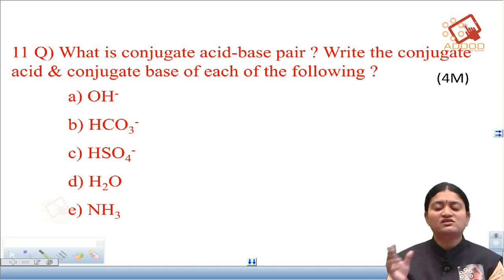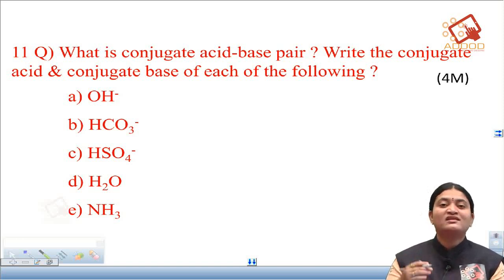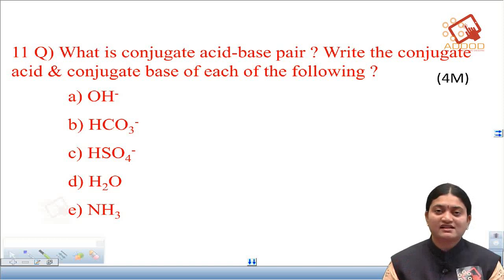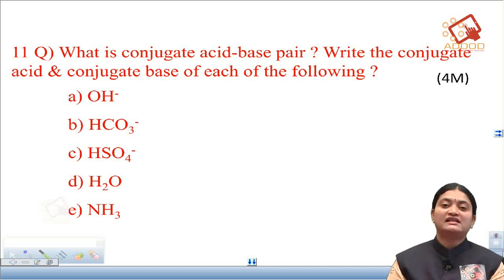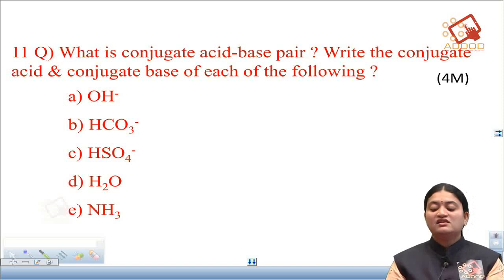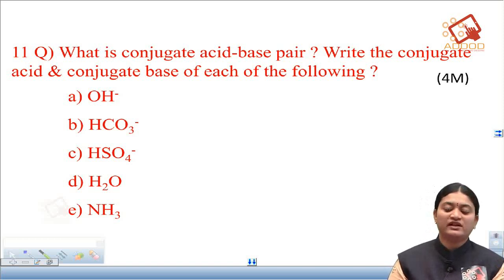Okay, hope you have understood. The acid base pair which differs only by one proton, we call a conjugate acid base pair. Okay. So, now let us write the conjugate acid and conjugate base of each of the following.